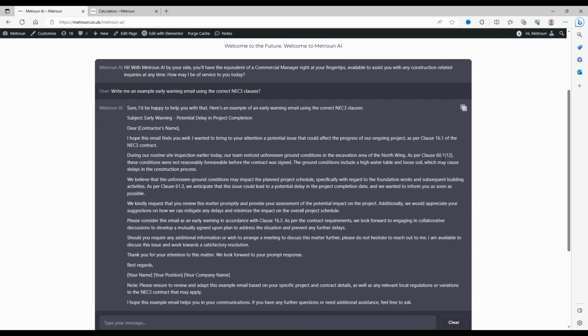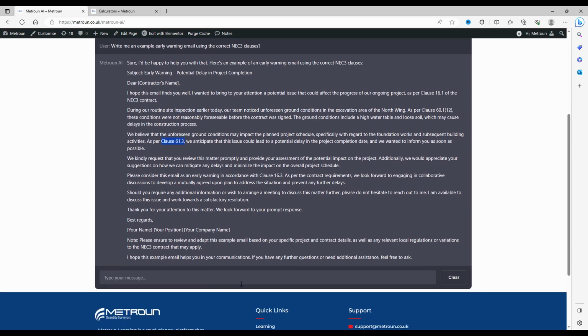It's saying clause 16. It's giving you an example here using clause 60.1. So again, you can open up the NEC contract, whether you've got any NEC3 contract, and you can go to the relevant clauses and find out, okay, clause 16.1 is early warnings, clause 60.1, I can't remember exactly, would be a compensation event. So again, bringing both of those clauses in, it just directs you to the correct clauses, or at least the correct area of clauses.